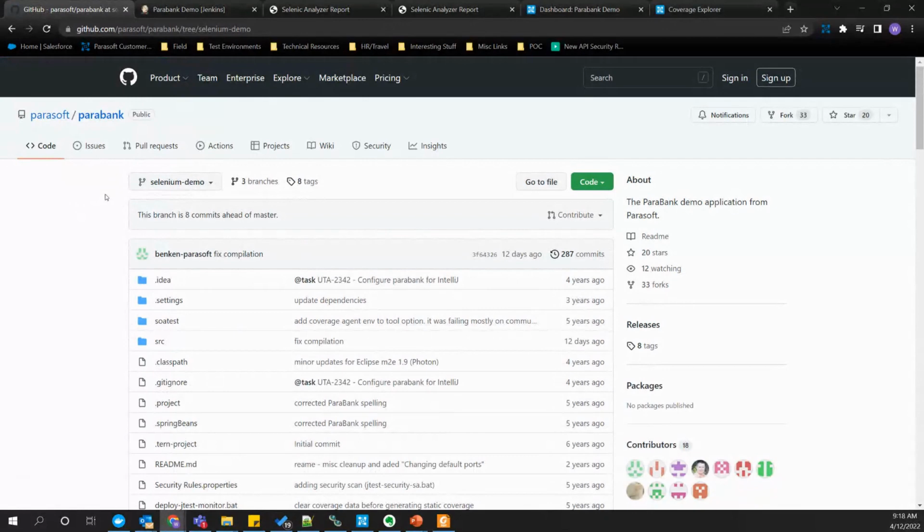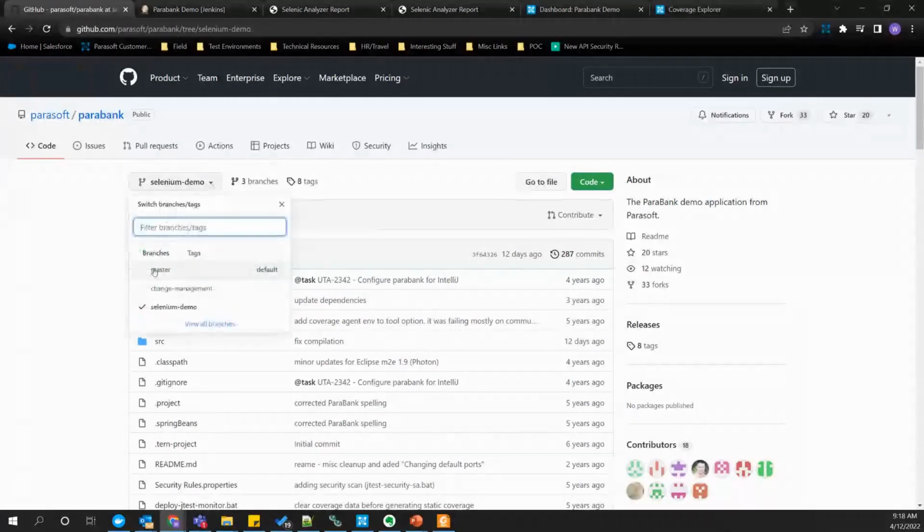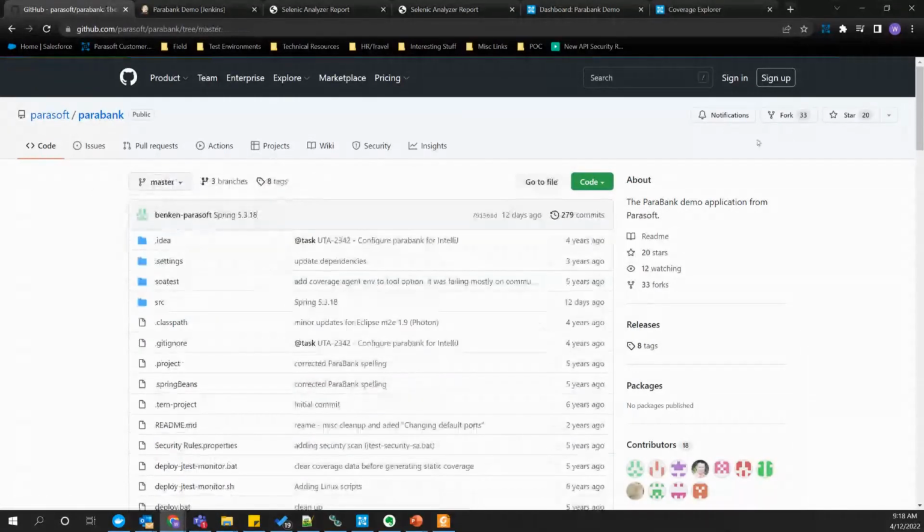And so the issue, as Jeff has been describing, is, if we've got a large volume of tests, what can coverage analytics bring to the table to help us quickly validate that these code changes in this Selenium demo branch don't represent any regressions or issues, so that they can safely be merged back to the main branch here.